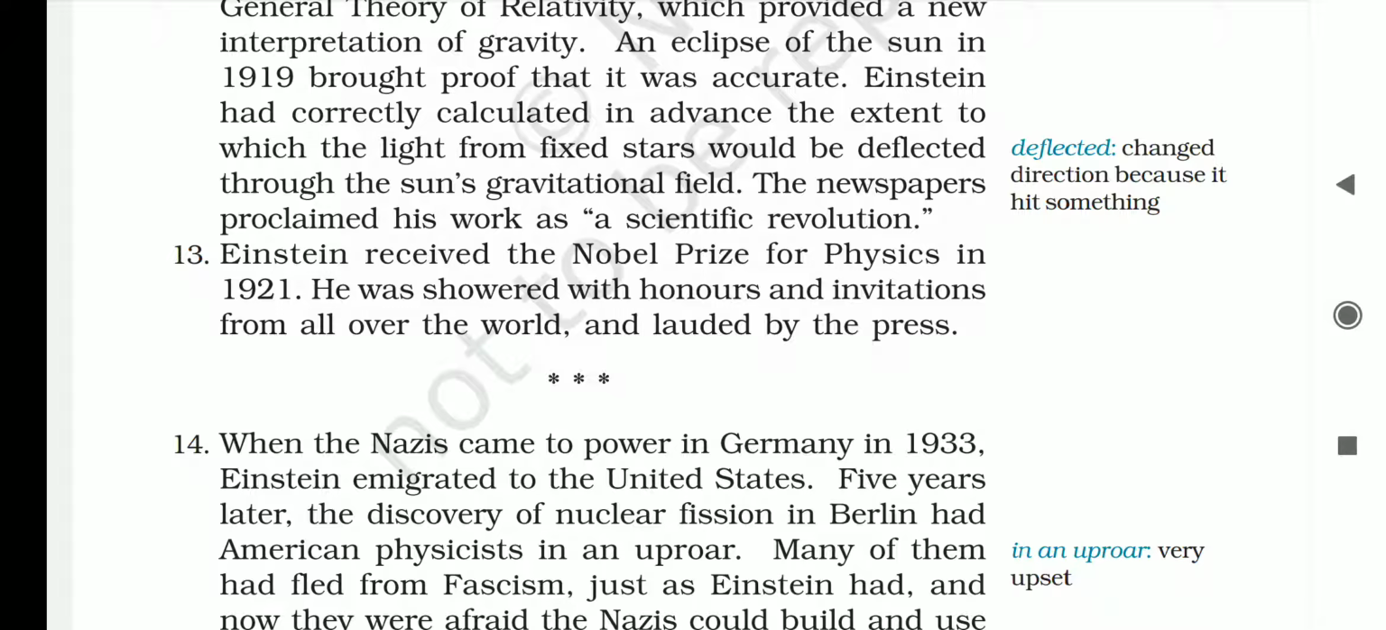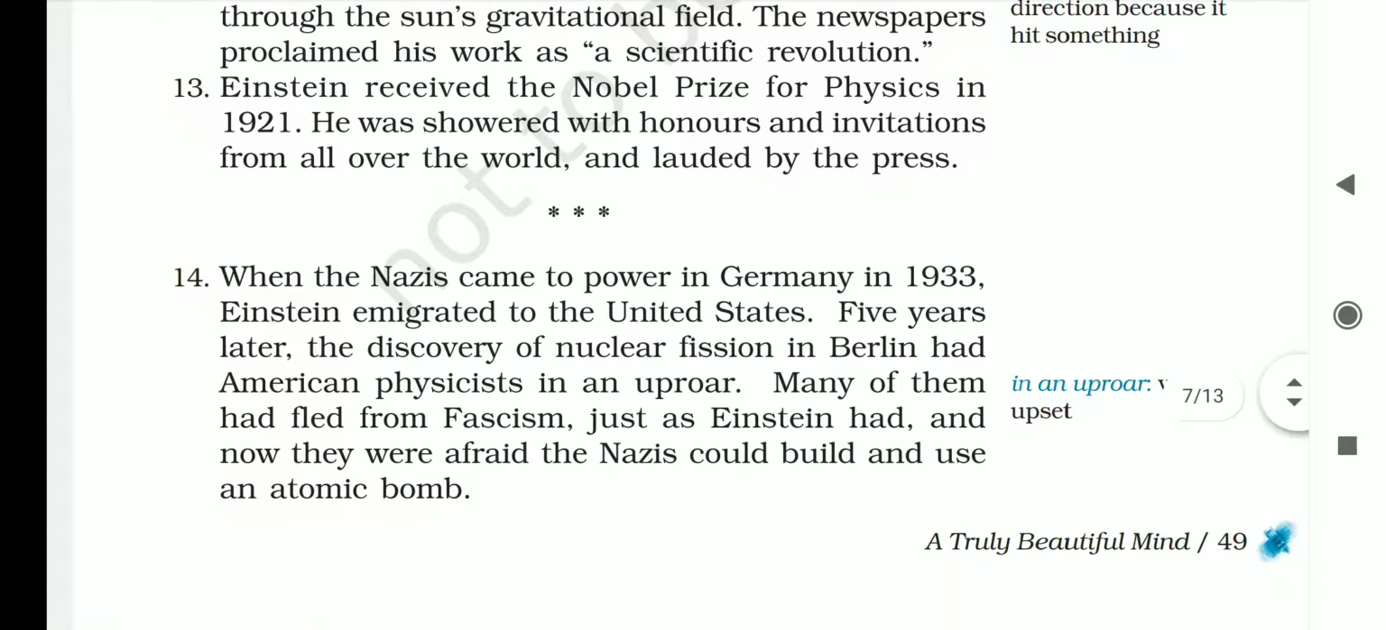Now, when the Nazis came into power in Germany in 1933, Einstein emigrated to the United States. 5 years later, the discovery of nuclear fission in Berlin had American physicists in an uproar. Many of them had fled from fascism, just as Einstein had, and now they were afraid the Nazis could build and use an atomic bomb. Nuclear fission means the process through which nuclear bombs or atomic bombs are made.